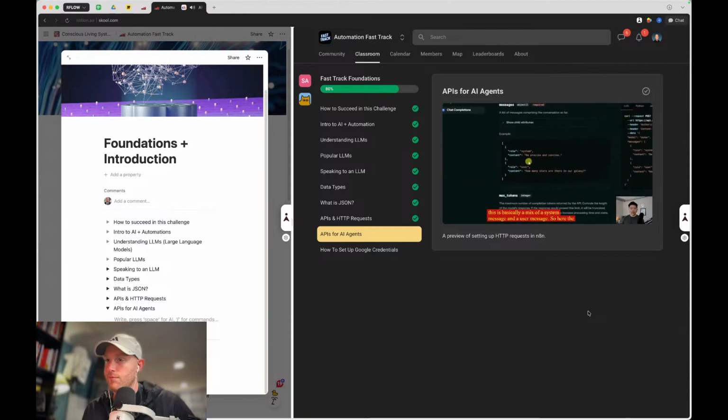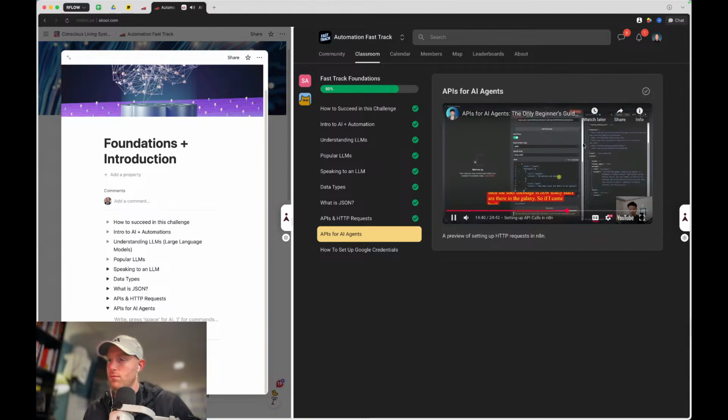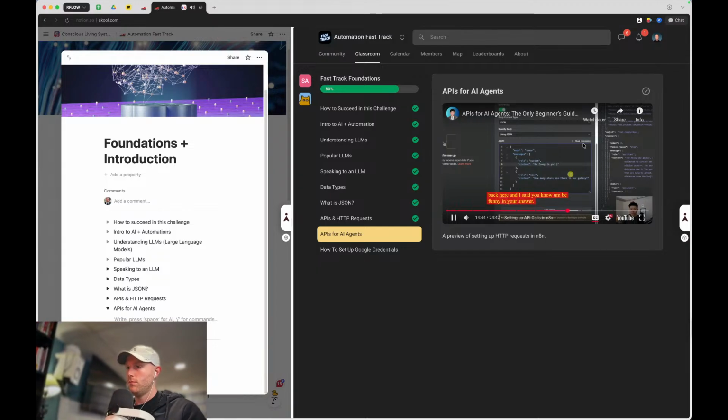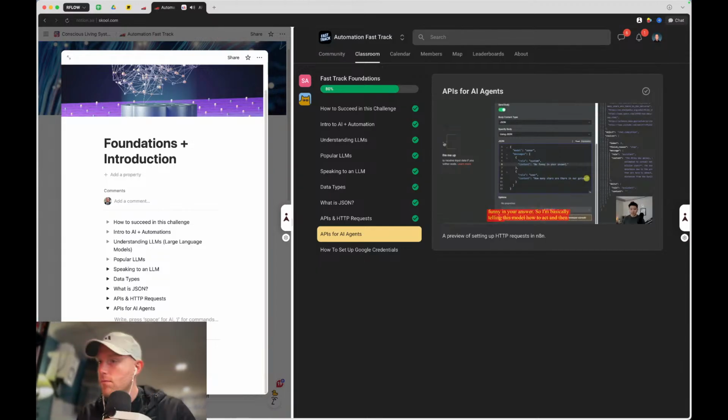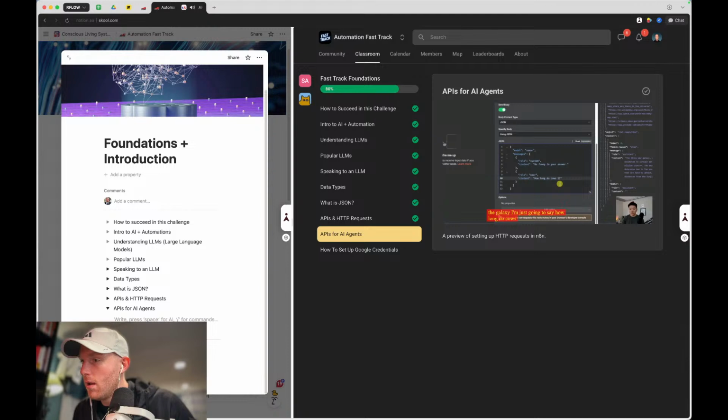So here the example is be precise and concise, and then the user message is how many stars are there in the galaxy. So if I came back here and I said, be funny in your answer, I'm basically telling this model how to act. And then instead of how many stars are there in the galaxy, I'm just going to say, how long do cows live? And I'll make another request off to Perplexity.